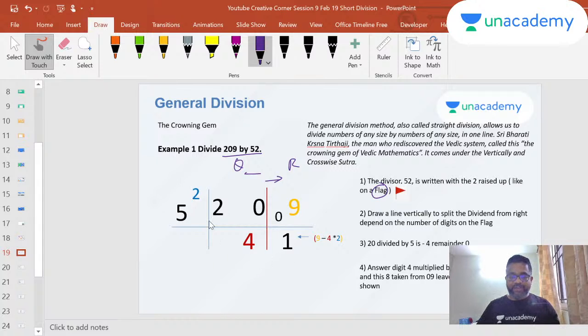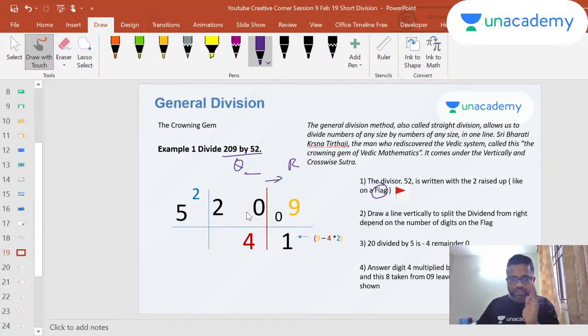I will do it again because I've written this out as clear, step-by-step instructions for you to solve this problem. So now I'm dividing 209 by 52. The very first thing I take is my divisor, 5, and I write the remaining digit, that single digit, on a flag, on top. So keep it aside for a moment. 2 is going to be on the flag. So 52 is going to be on the flag, and for 209 I'm going to put this line.